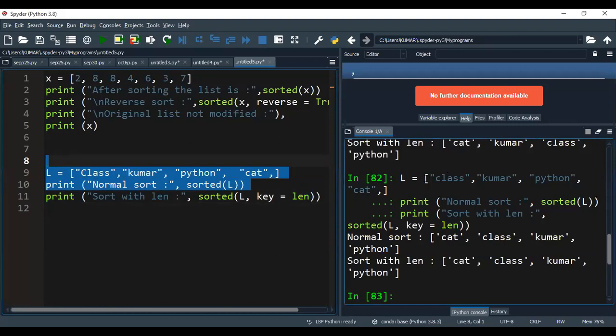Not cat. Still some students are saying cat. It's not cat, it's class, because you know the rules of ASCII. Whenever a string has both capital letters and small letters, it will check based on the ASCII values. According to the ASCII values, capital letters have lower values compared to small letters. For example, capital A's ASCII value is 65, small a's is 97. So it will get class first, not cat.